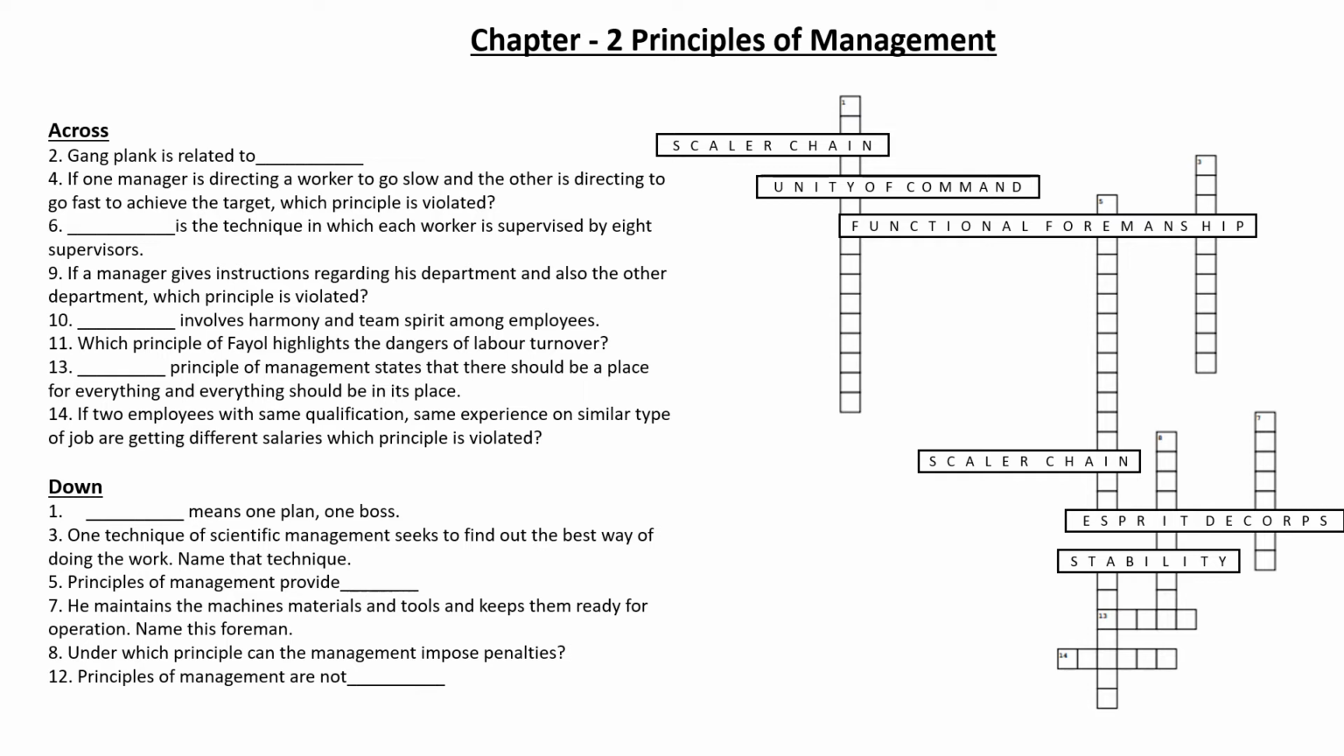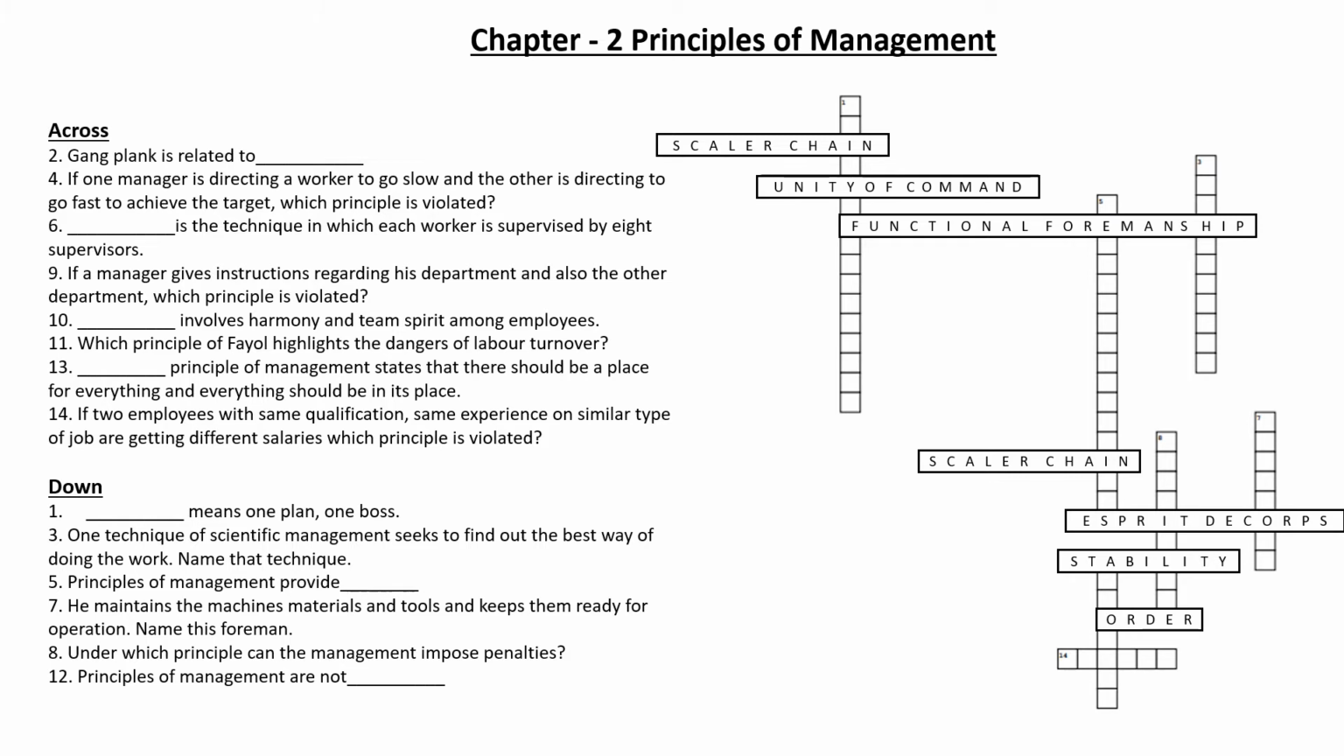Okay, next one. Dash principle of management states that there should be a place for everything and everything should be in its place. So this is a very common statement you usually hear from your elders in the family, your teachers. Keep things in order, keep your bag in order, keep your shelves in order, keep your homeworks in order. So order is something which Fayol has also expressed an importance to.